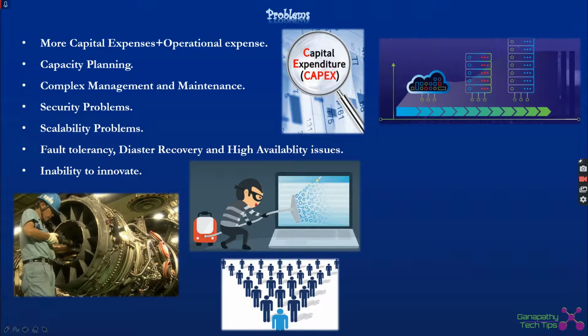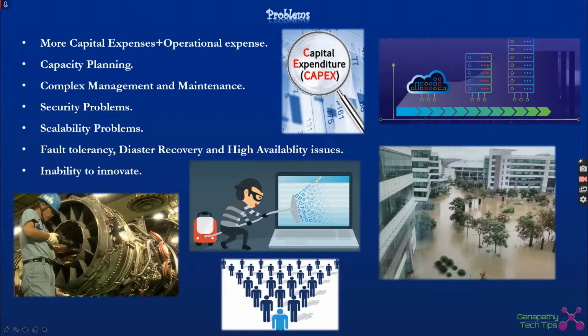And another major issue is the scalability problems. We cannot scale the on-premises infrastructure as per our needs, as scalability is the major problem. And when you come to fault tolerance, disaster recovery and high availability issues, say in case of a cyclone, in case of any natural disaster, then the on-premises infrastructure will be lost. The power facilities and all these things will not be redundant in the on-premises infrastructure. In that case, it will create a lot of issues. So considering all these factors, the ability to innovate is very tough when we come to on-premises based infrastructures.